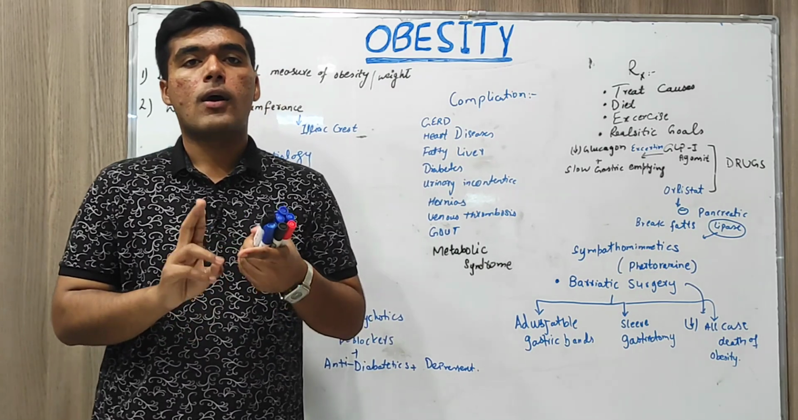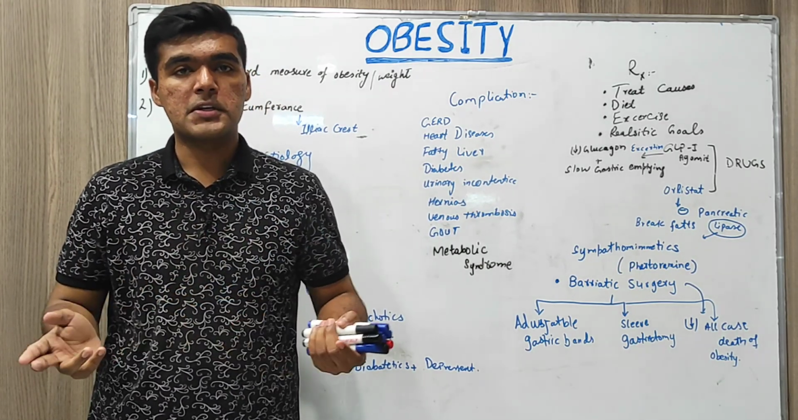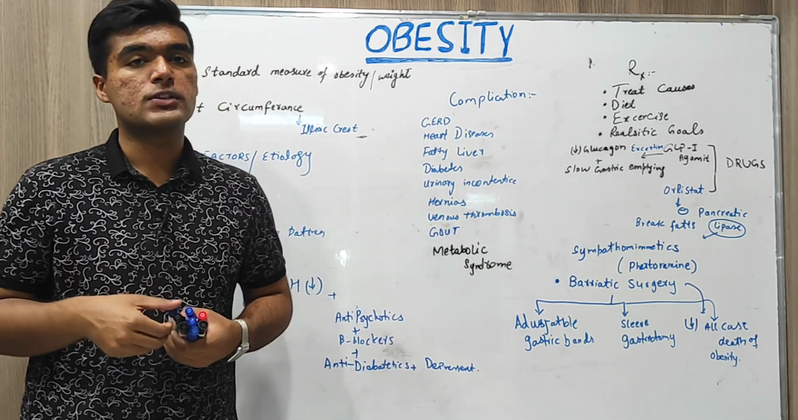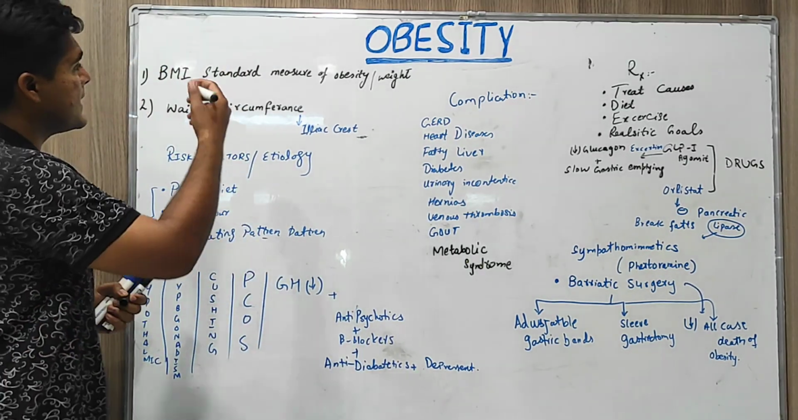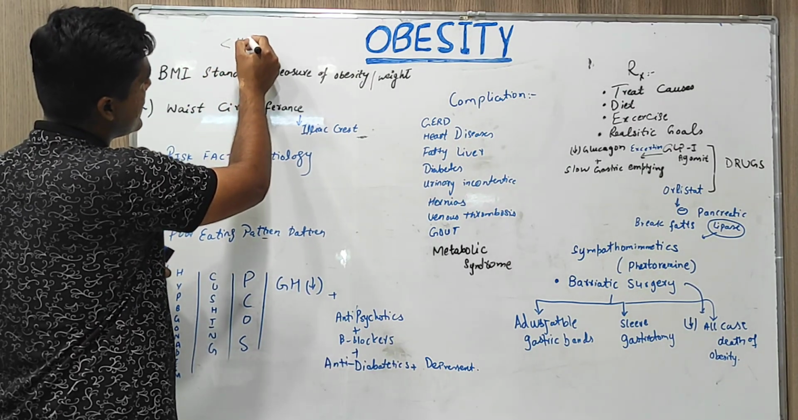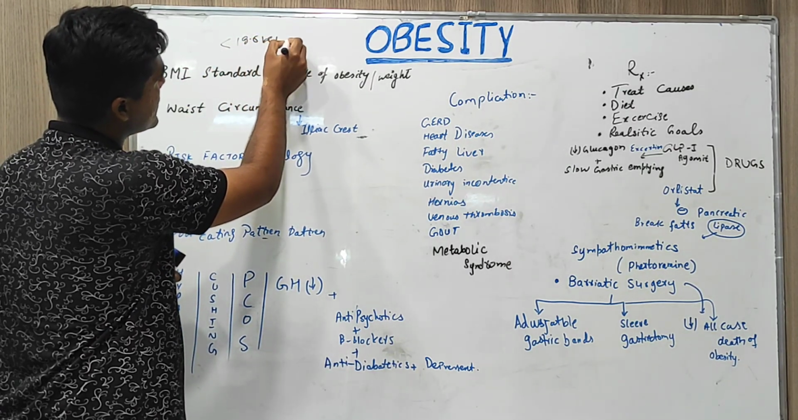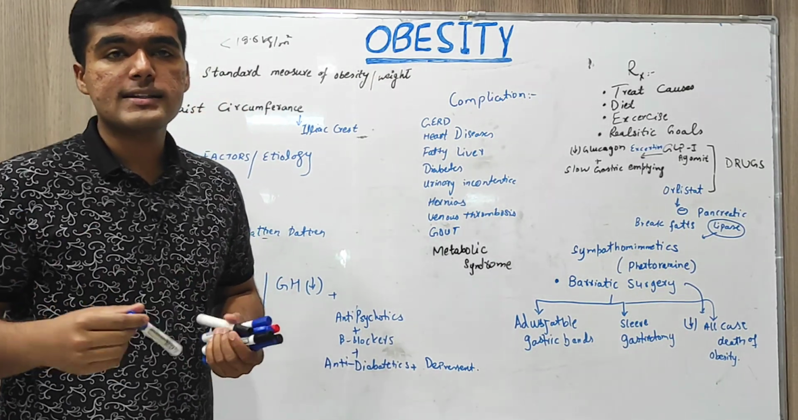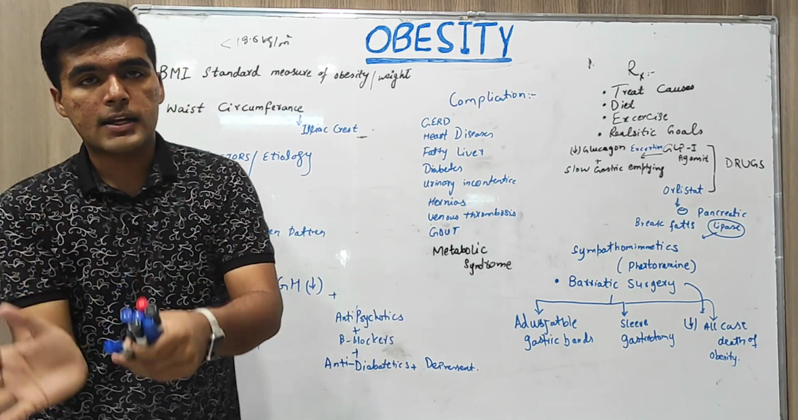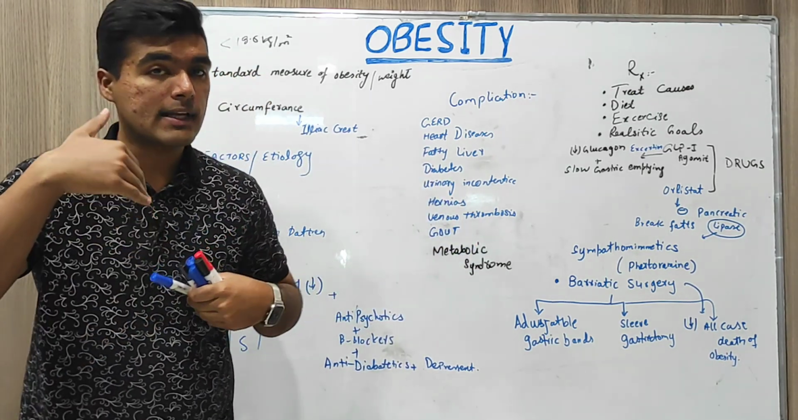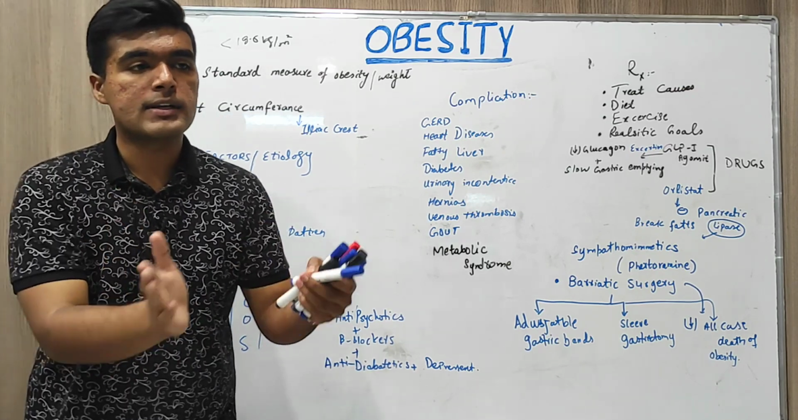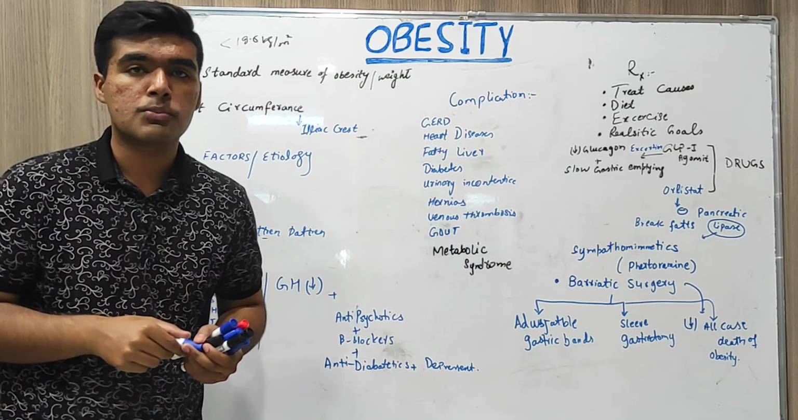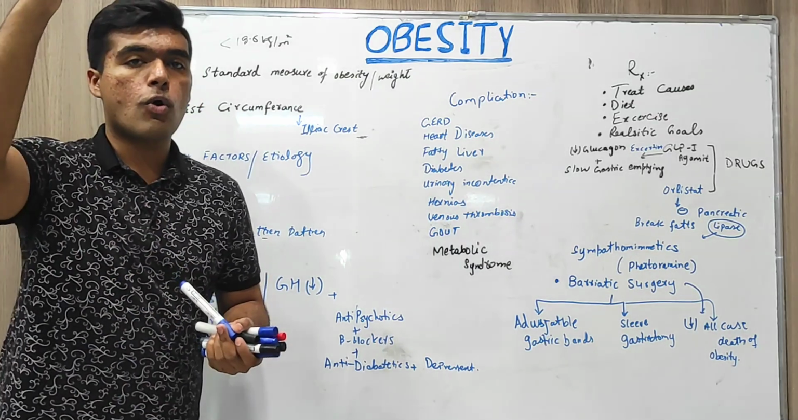So the first method is body mass index, measured in kilogram per meter square, having different values from which we infer whether a person is obese or normal weight. So if body mass index is less than 18.5 kilogram per meter square, the person is underweight. If body mass index is between 19 and 24.9, the person has a normal BMI, weight is normal. If body mass index is between 25 and 29.9, the person is overweight.